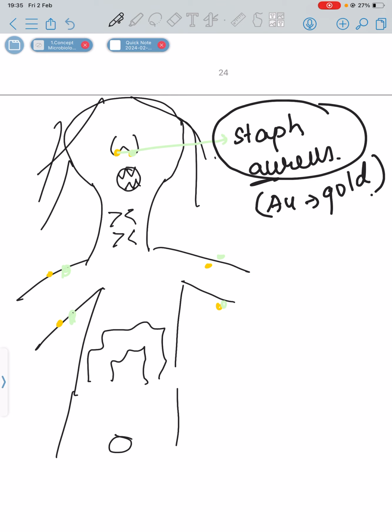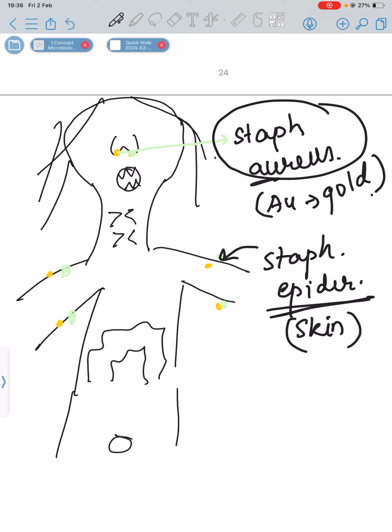Staphylococcus aureus is found in the skin and the mucous membrane. Mucous membrane lies from mouth to anus, right? So the mucous membrane, skin, and nostrils are occupied by Staphylococcus aureus, which produces golden yellow colonies. But mainly Staphylococcus aureus is found in the nose. Likewise, Staphylococcus epidermidis is found in the skin. Epidermis, or skin, you can remember that way.